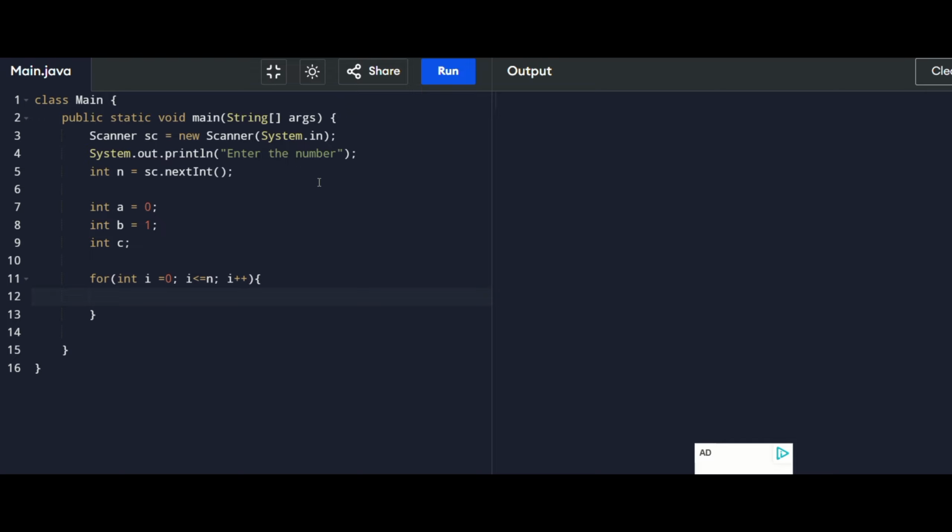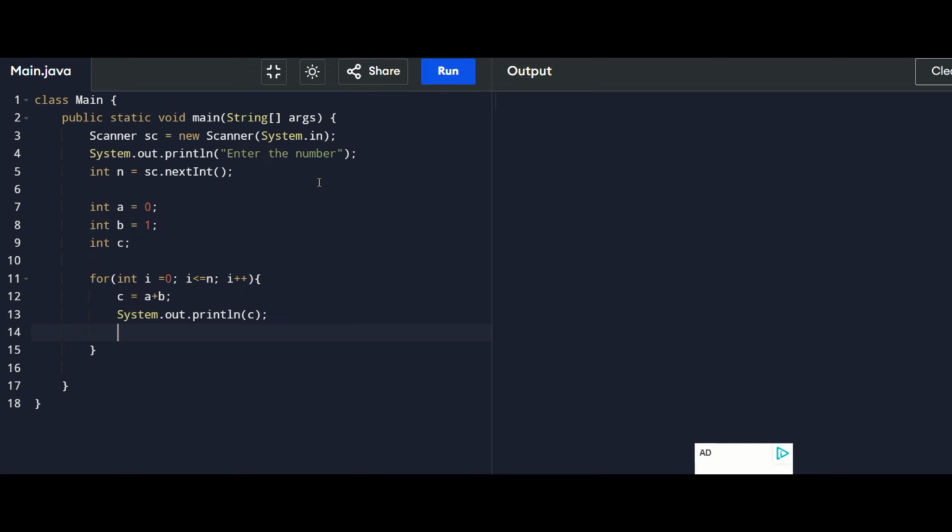Okay, here I want to do the logic, my c is nothing but a plus b. Then I need to print System dot out dot println of my number c.